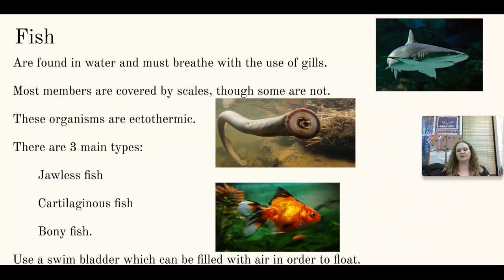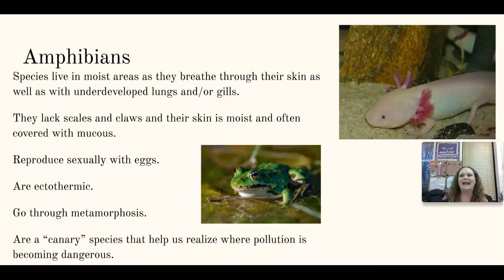Fish typically are going to use something called a swim bladder. They can fill it with air or deflate it, and that helps them swim either up or down in the water column. Amphibians are the next level of vertebrate that we're going to talk about.